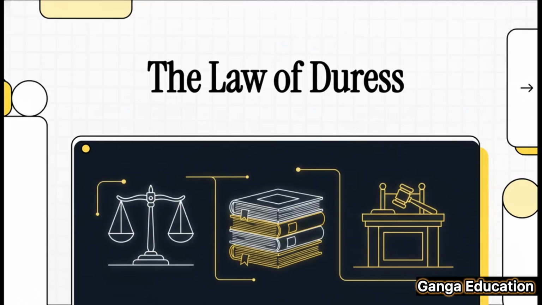So what happens when you're forced to commit a crime? I mean, really forced, against your will. Well, today we're diving deep into that very question by breaking down the law of duress, specifically focusing on Section 32 of the new Bharatiya Nyaya Sanhita 2023.